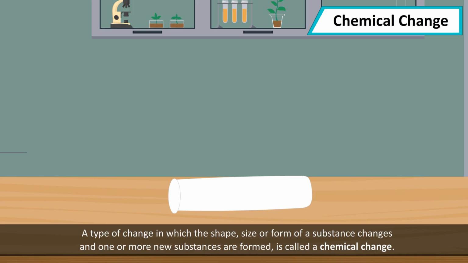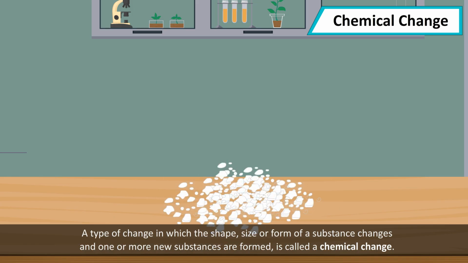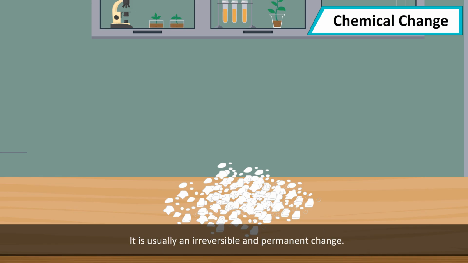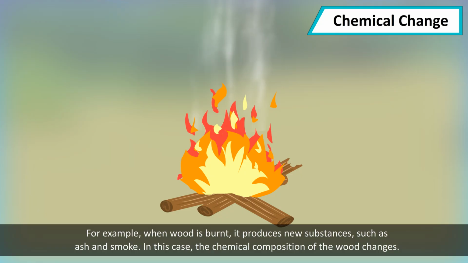Chemical change: a type of change in which the shape, size, or form of a substance changes, and one or more new substances are formed, is called a chemical change. It is usually an irreversible and permanent change.